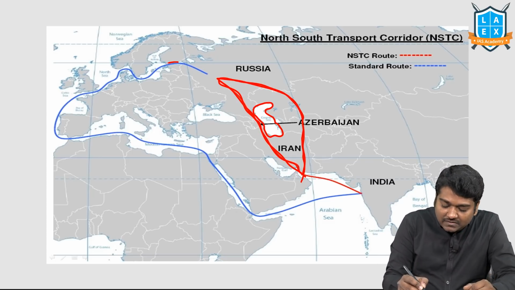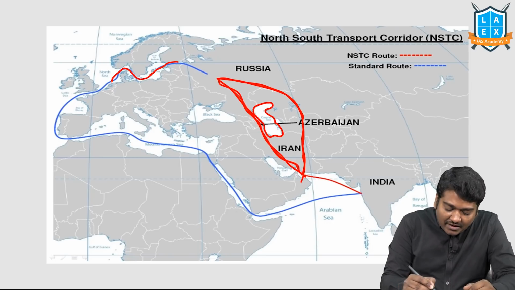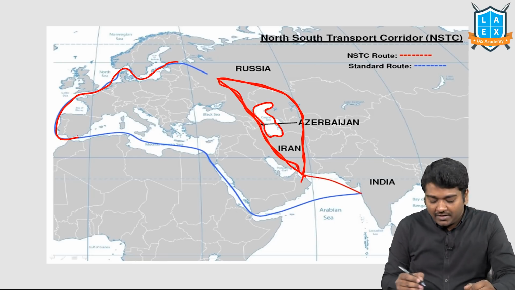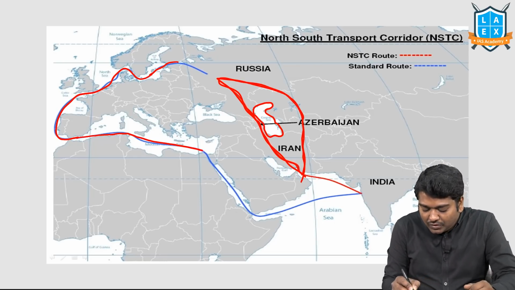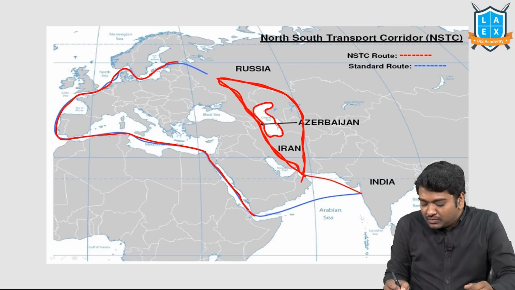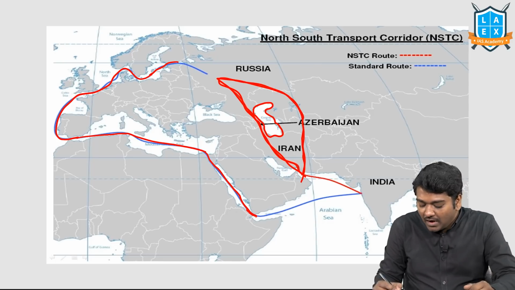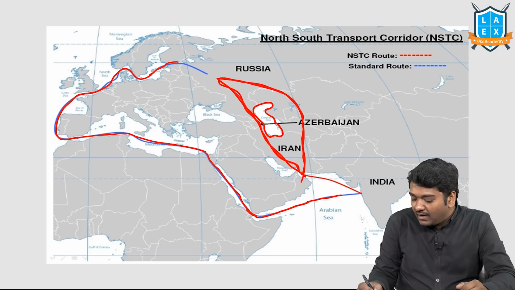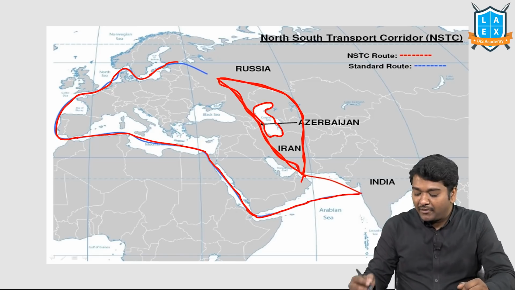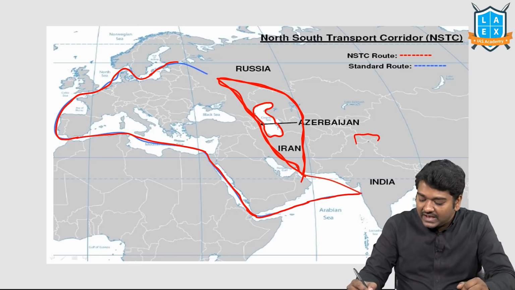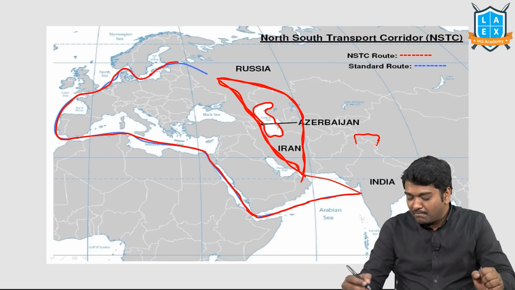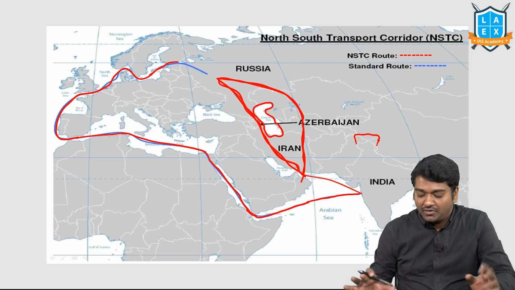So if you look at this Baltic Sea, after that we come to English Channel, after that we come to Strait of Gibraltar, then we come to Suez Canal, right? After Suez Canal, we come to Bab el Mandab Strait, and then we come to Gulf of Aden and India, right? So this was sea route and this is the land route. I'm extremely sorry for the map that is there. All this is part of India only. We did not find the maps properly, that's why we had to use this.